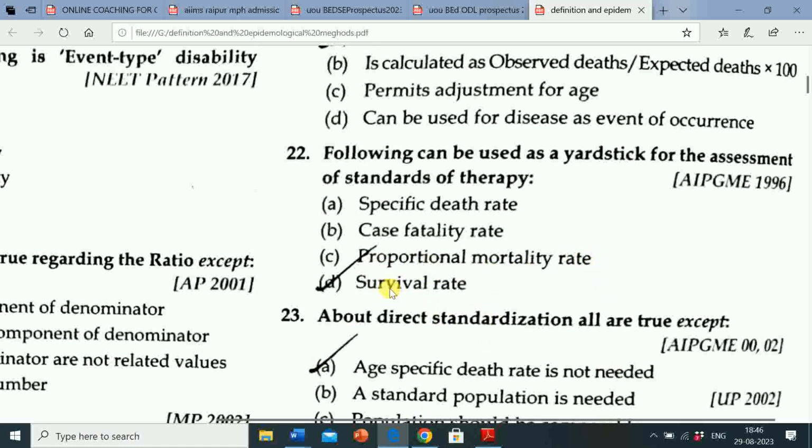So correct answer is option D, survival rate. Following can be used as a yardstick for the assessment of standards of therapy. Correct answer is survival rate. So survival rate can be used as a yardstick for the assessment of standards of therapy.